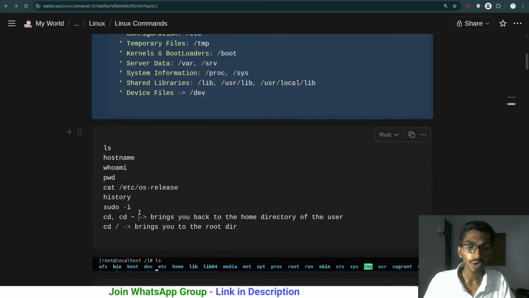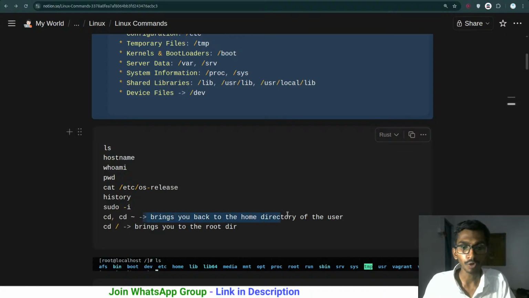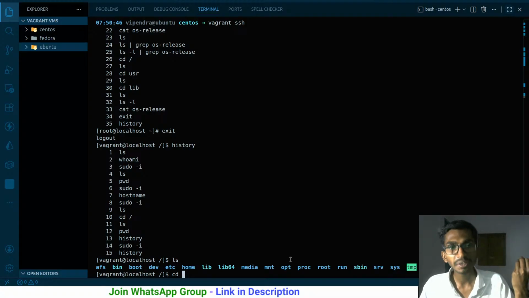We even know that sudo -i is used for switching to the root user. cd, either you say cd or cd ~ tilde, you will be brought to the home directory. So if I'm here, ls, I'm in the root directory over here. If I just simply say cd, I will be redirected to the root home directory if that is a root user, so I will be redirected to the home directory of the root user. If that is a normal user, I will be redirected to the home directory of that particular normal user.